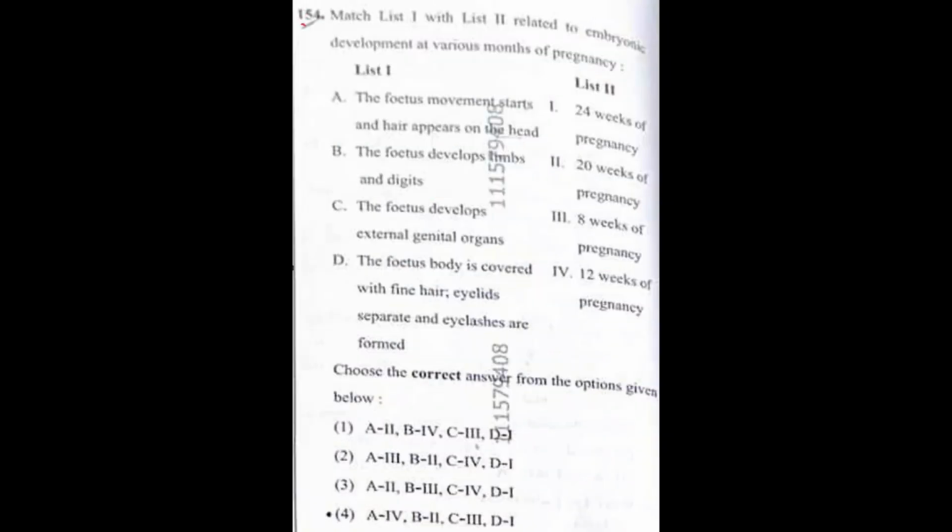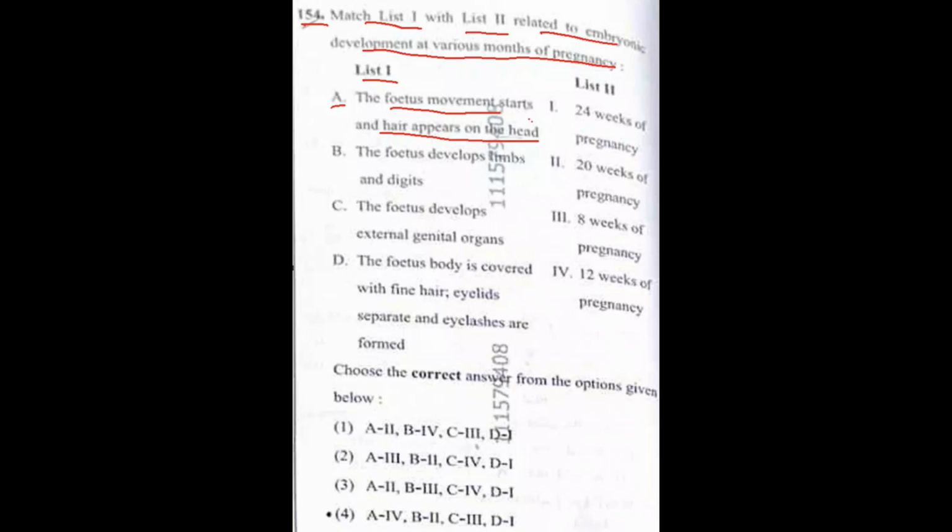Question number 154. Match list 1 with list 2 related to embryonic development at various months of pregnancy. In list 1, A: the fetus movement starts and hair appears on the head. That happens in the 5th month of pregnancy, but here everything is written as per weeks.